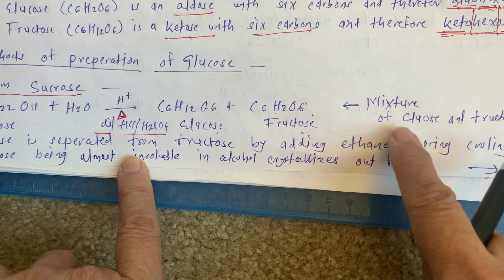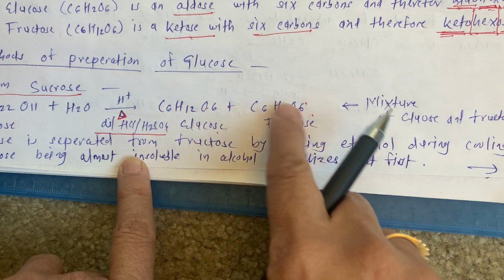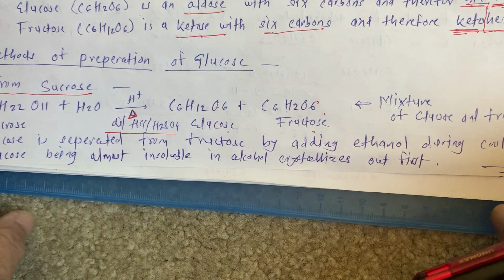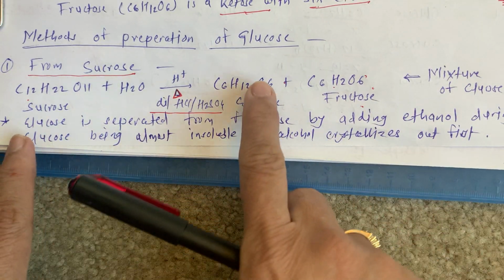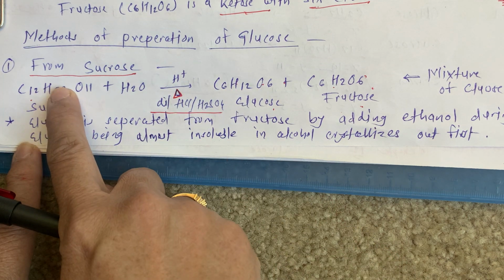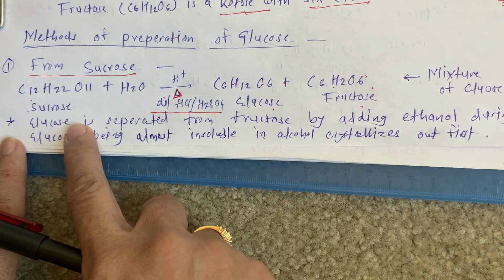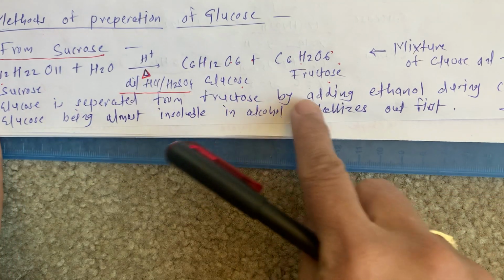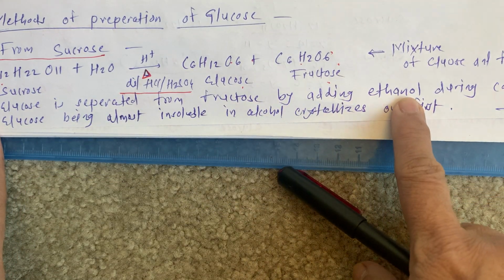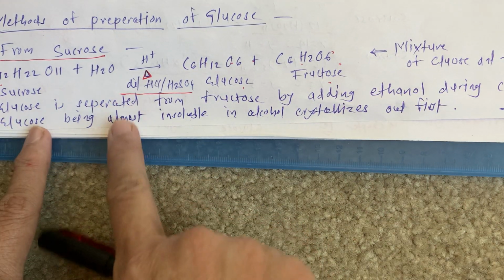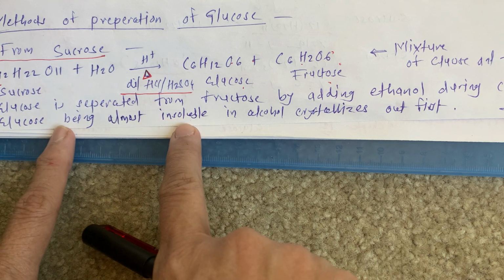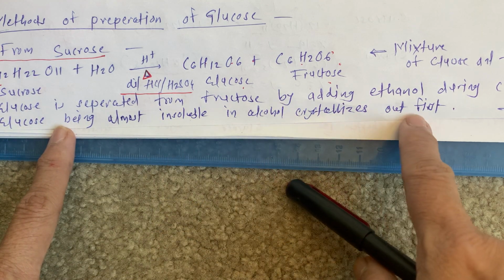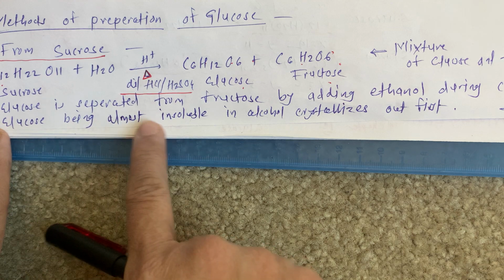This is the mixture of glucose and fructose. We get it like this. So we prepared glucose from sucrose. Here the glucose is separated from the fructose by adding ethanol during cooling, and glucose crystallizes as it is insoluble, so we can separate out glucose.